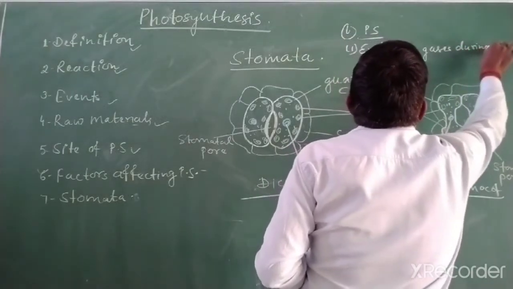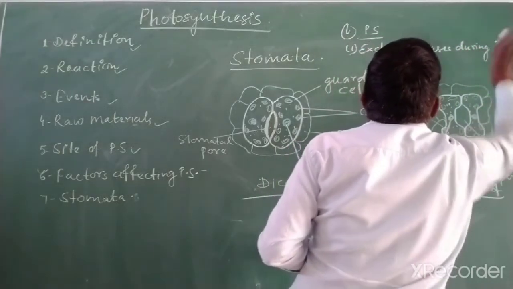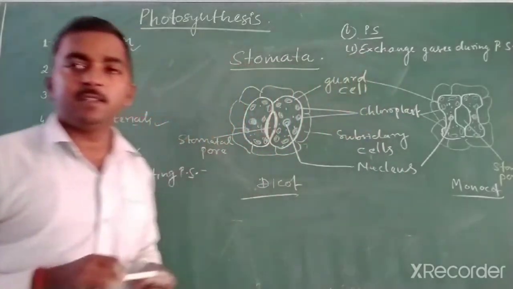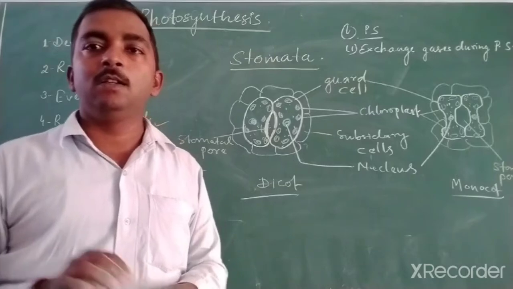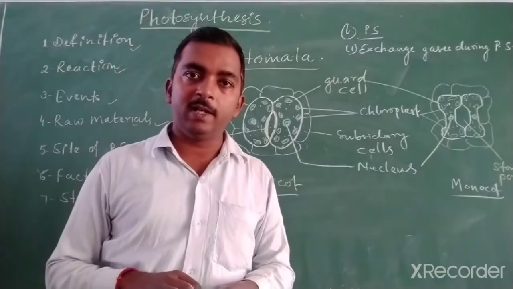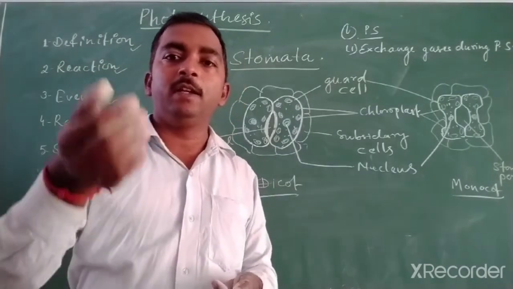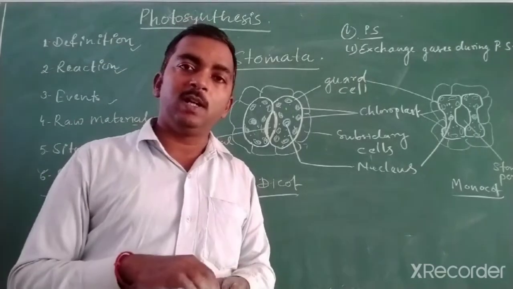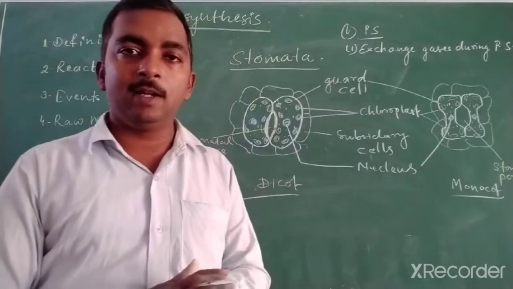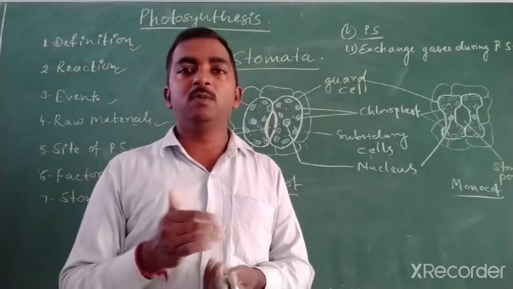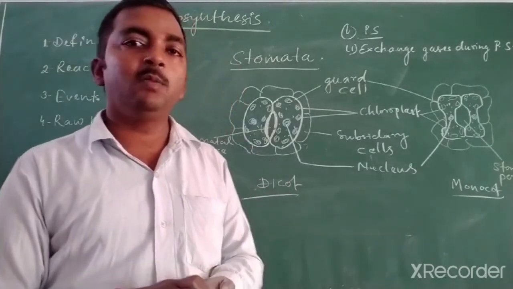The exchange of gases means during photosynthesis we have discussed that there is the requirement of carbon dioxide. So carbon dioxide gets inside the plant's body from the outer atmosphere, while the oxygen is produced in large quantity, so it becomes evolved in the atmosphere.